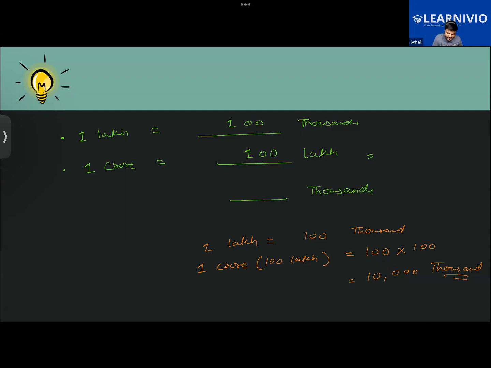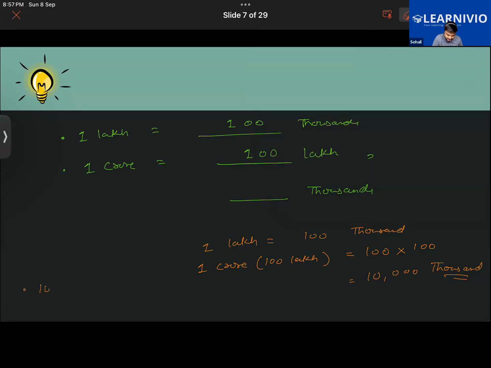Now another one you guys answer that I'm writing here. 1 million equals how many lakh? 10 lakh, right? Yeah, as we know, 1 million equals 10 lakh. Good. So in terms of thousand, how many thousands are there in 1 million? You have to do a small calculation.